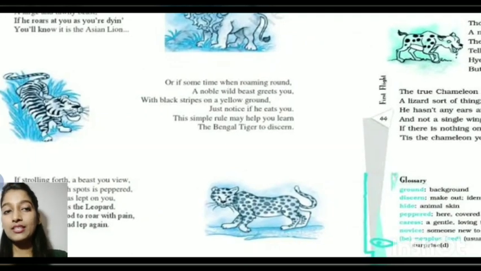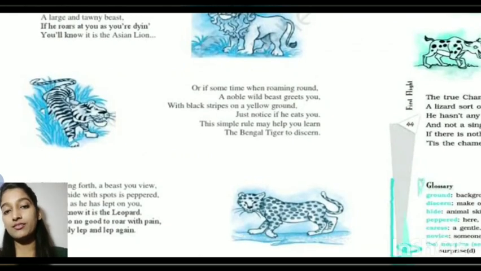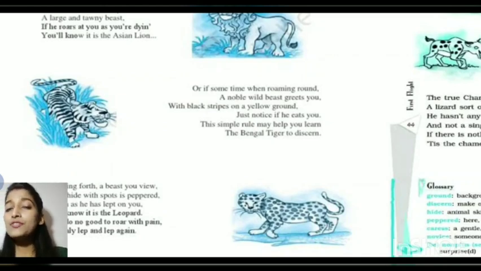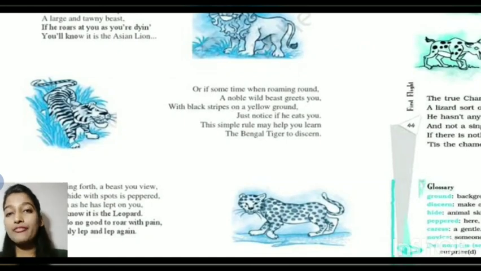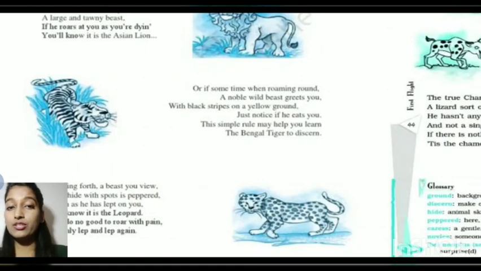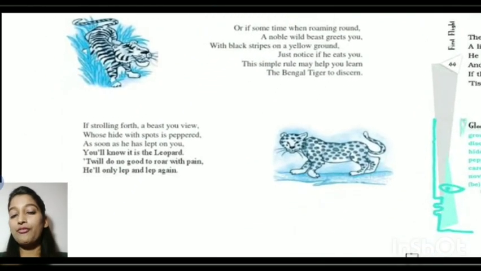Again see the rhyming scheme. Round and ground are rhyming, you is rhyming, lone and discern are rhyming. So the rhyme scheme of this stanza is also of a similar pattern. So what you have seen very specifically about the Bengal tiger is that you will find a very noble beast roaming around somewhere, and if it greets you with black stripes on a yellow ground, its skin, then it is the Bengal tiger, of course.